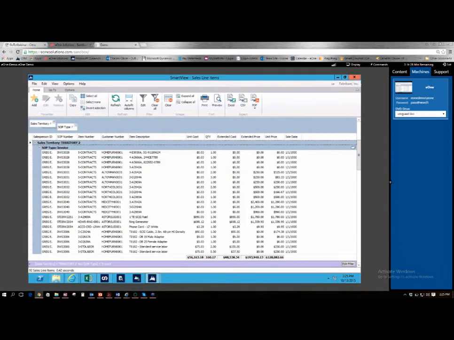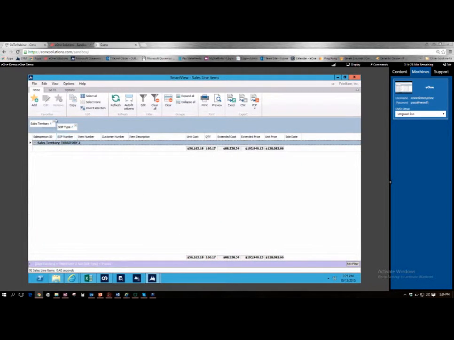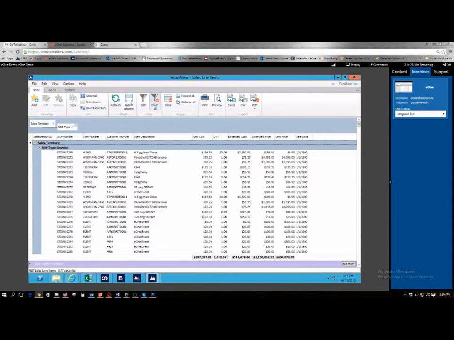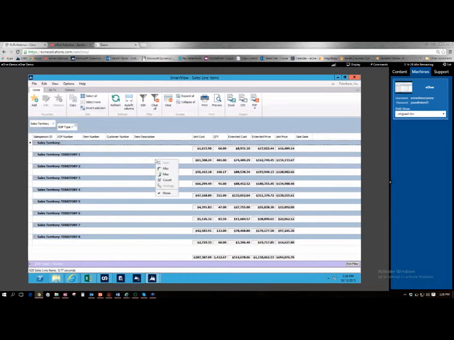Now I'm going to go ahead and collapse this data again. And I'm going to unfilter the territories here. And as you can see, if we were to right-click on any of our headers or our footers, we have a min, a max, a count. So if you wanted to count those items, you're going to be able to do that. Now, if you haven't noticed, you have your totals right to your screen. So not only do you have the running total at the very bottom, if you have it grouped and subgrouped, you have all your groupings totals as well.